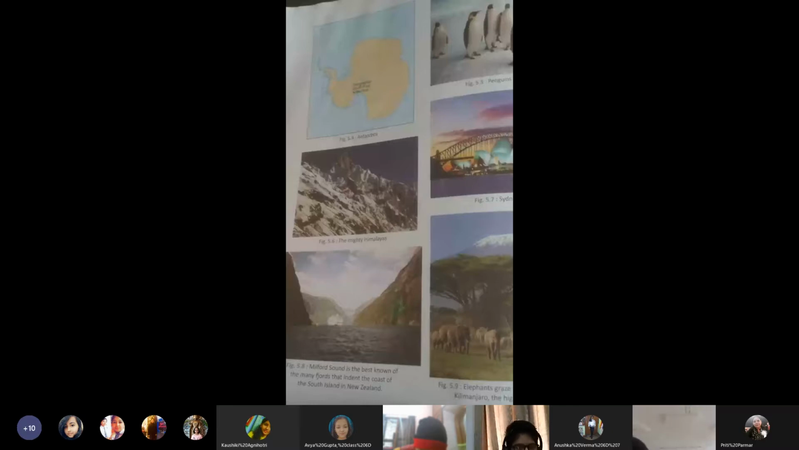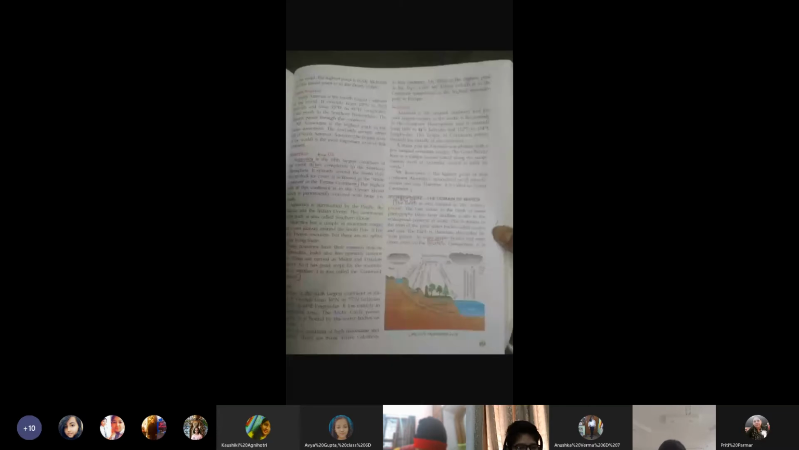Okay, in North America, the highest point is Mount McKinley, and the lowest point is Death Valley. So these are the two important things they have told you about North America. Now we come on to the next continent, that is South America. South America is the fourth largest continent of the world. It extends from 12 degrees north to 55 degrees south latitudes and from 35 degrees west to 81 degrees west longitudes. It lies mostly in the southern hemisphere. The equator passes through this continent.